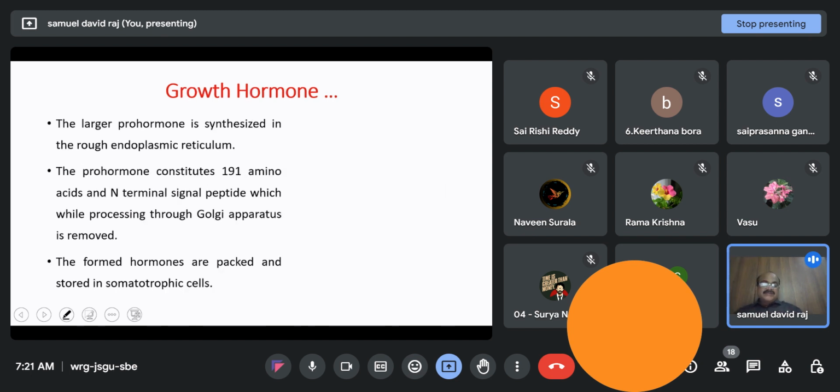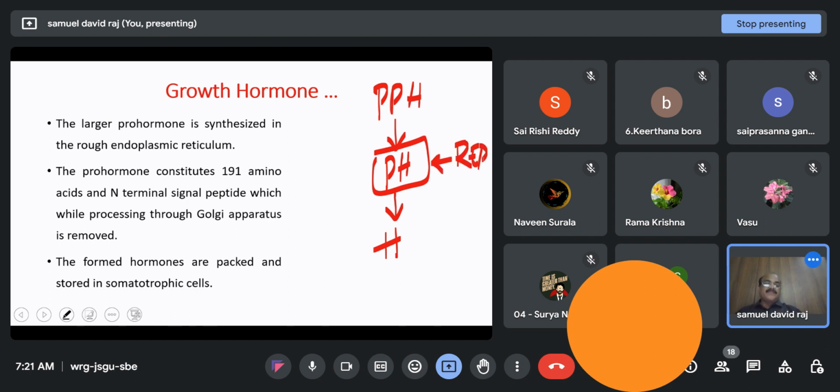Coming to its synthesis, any hormone is synthesized first as a pre-prohormone, then it is broken down to release a prohormone, and finally broken down again to release the hormone. Likewise, here also it is synthesized as a pre-prohormone in the rough endoplasmic reticulum.